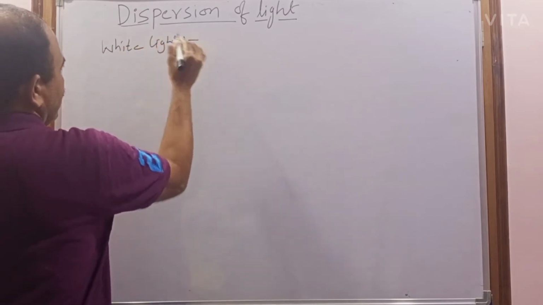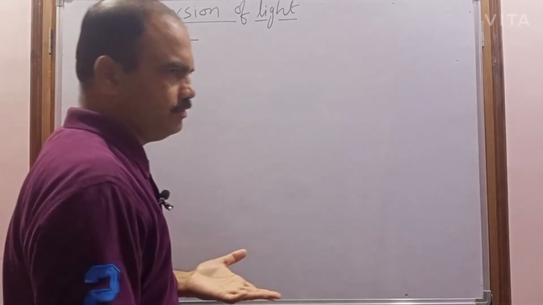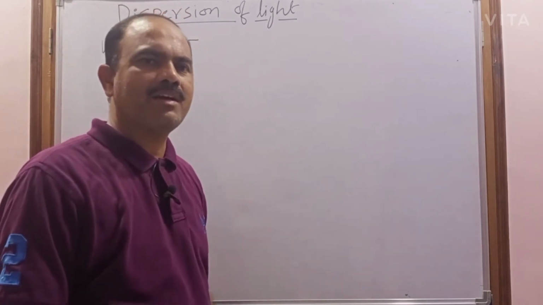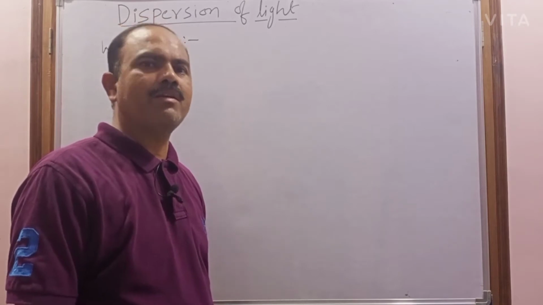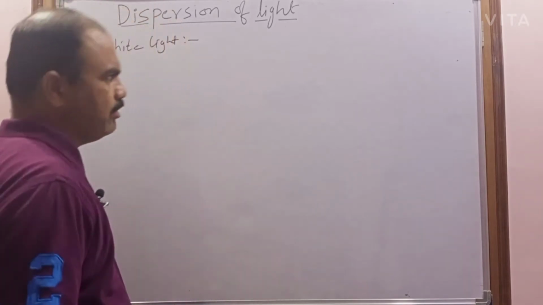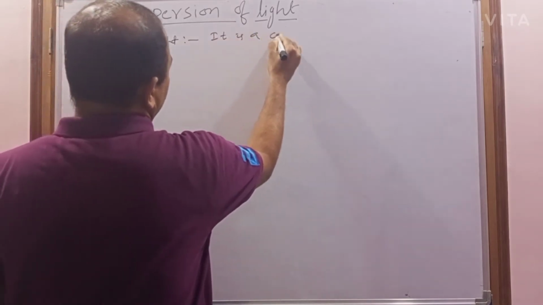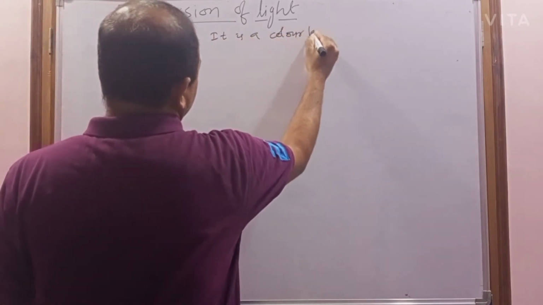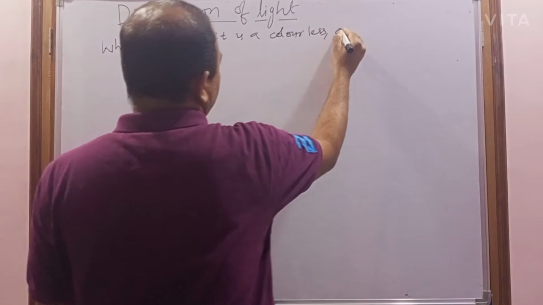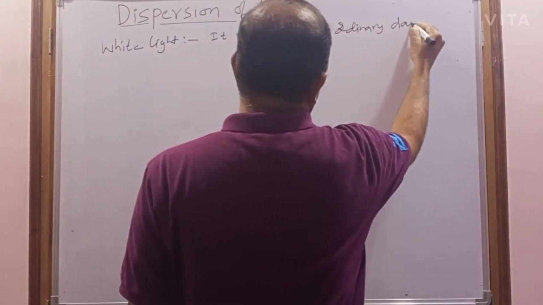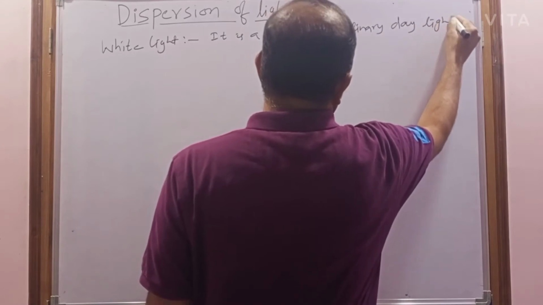In general view we feel that white light is nothing but a colorless light as well as ordinary daylight. Generally we feel that it is colorless, ordinary daylight.